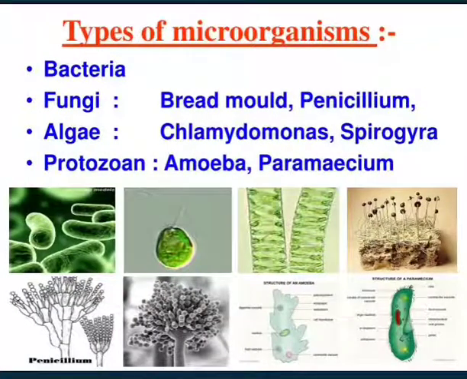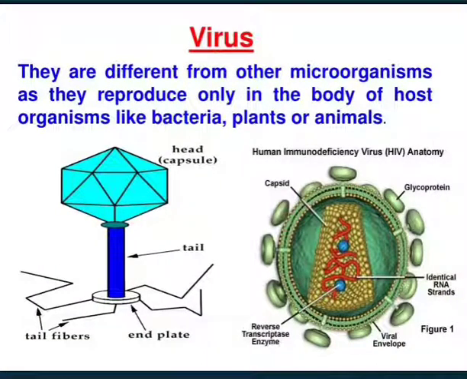Types of microorganisms. They are basically of 5 types: bacteria, fungi, algae, protozoa, and viruses. Examples of fungi are bread mold and penicillium; algae, chlamydomonas and spirogyra; protozoa, amoeba and paramecium. Viruses are different from other microorganisms as they reproduce only in the body of host organisms like bacteria, plants or animals. You can see the pictures depicting a virus.